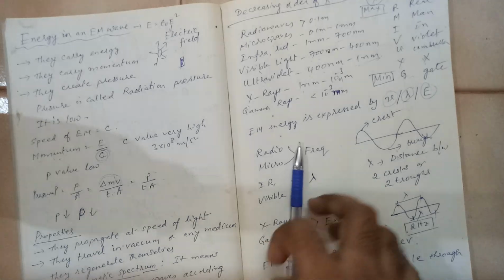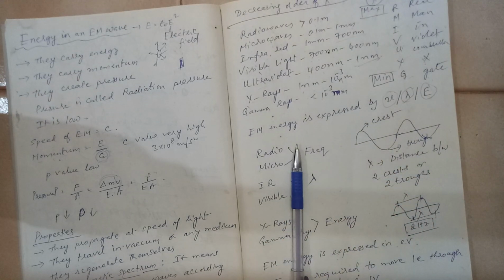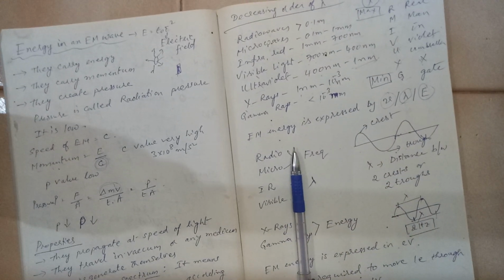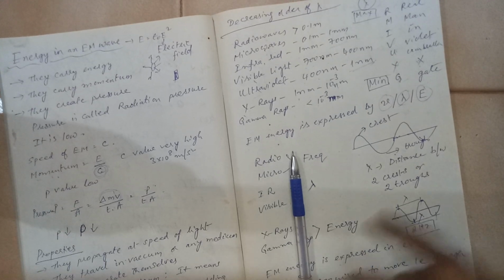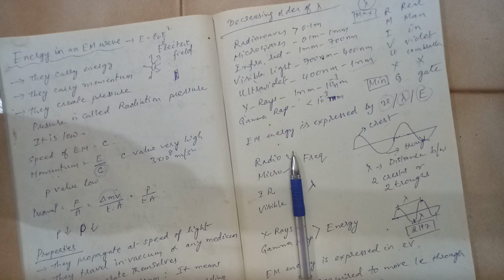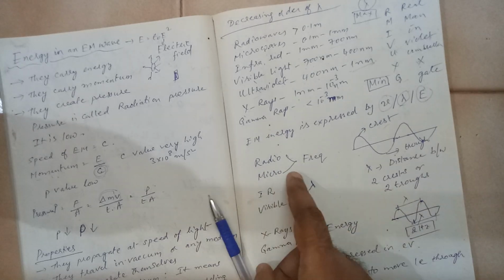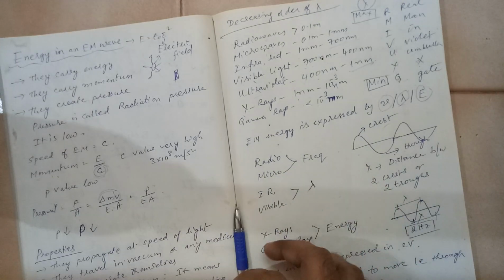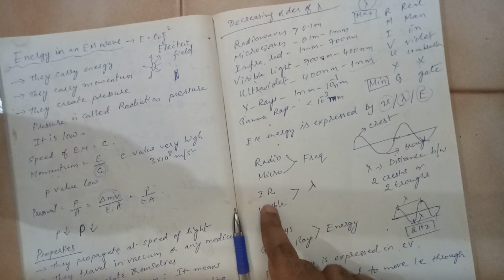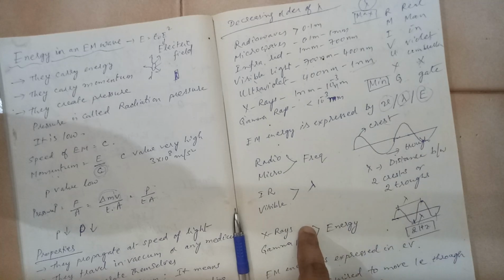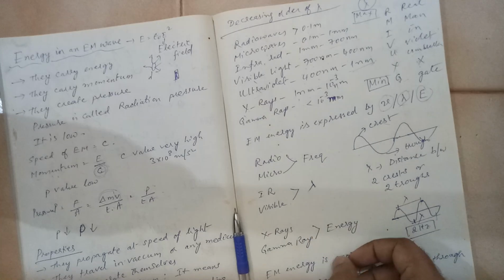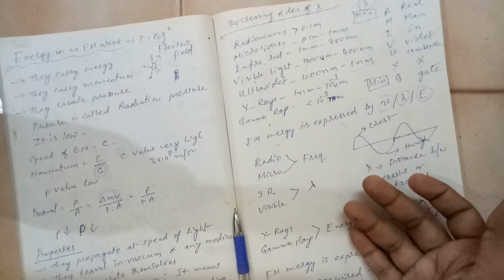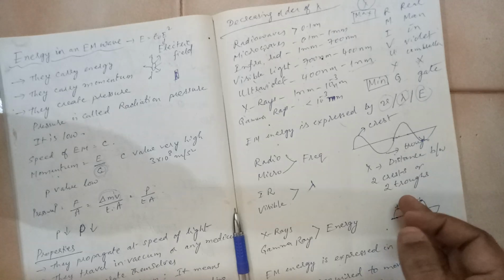Now electromagnetic energy is expressed in frequency, wavelength and in terms of energy. So an electromagnetic wave can be identified. Electromagnetic wave carries energy, and that energy can be expressed in these three parameters. Radio waves and microwaves are expressed in frequencies usually. Infrared and visible are expressed in lambda values, wavelength values, and X-rays and gamma rays are denoted by the energy they possess.